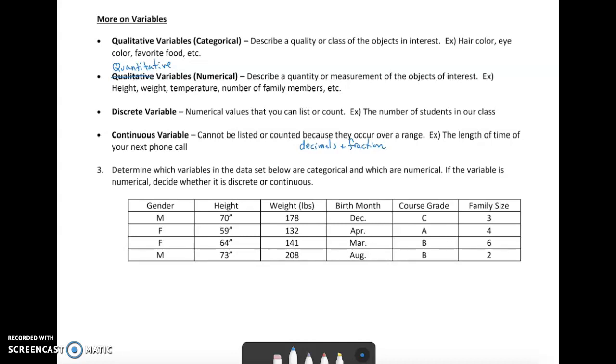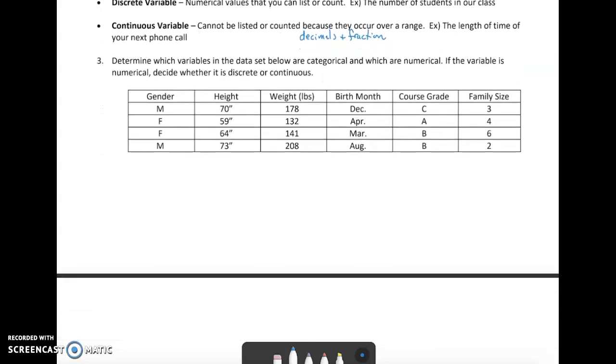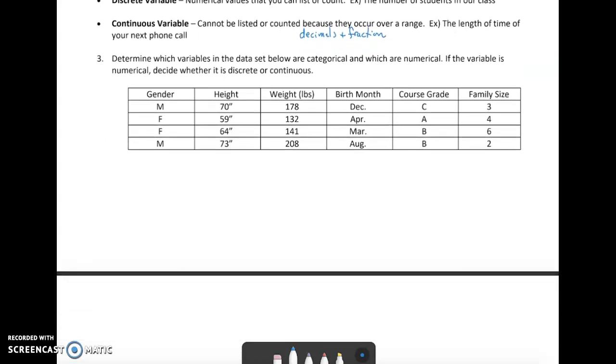So we want to determine in number 3 down here which of the variables in this data set are categorical and which are numerical. And if it's numerical, decide whether it's discrete or continuous. Okay, so first I'm just going to go across the top and let's label them either C for categorical or N for numerical. So gender would be categorical. Height is definitely numerical. Weight is also a number.